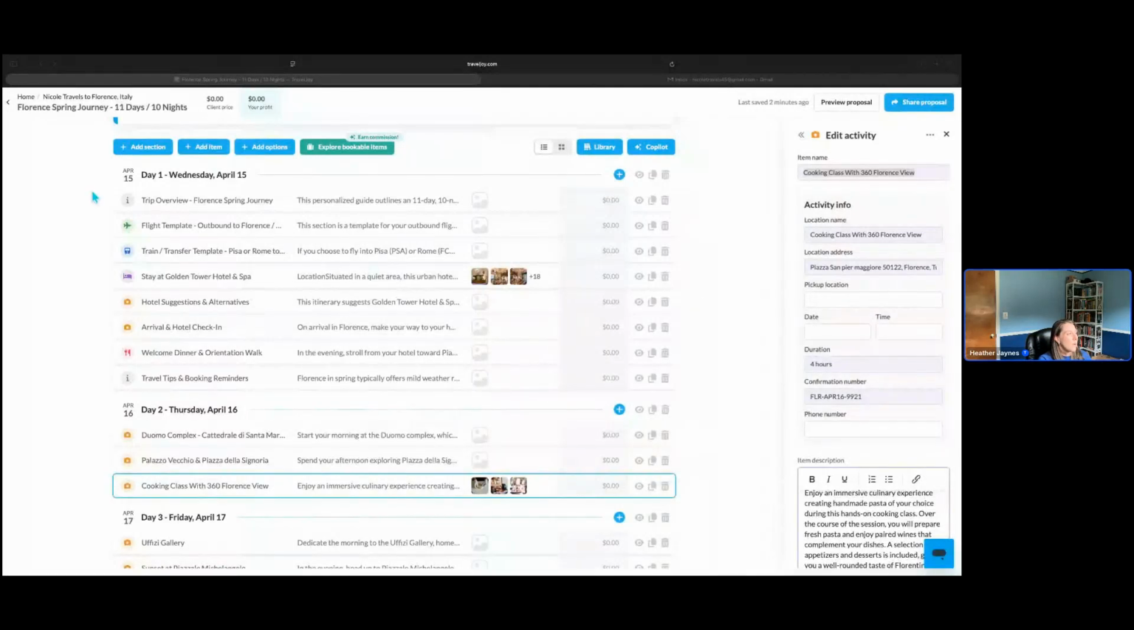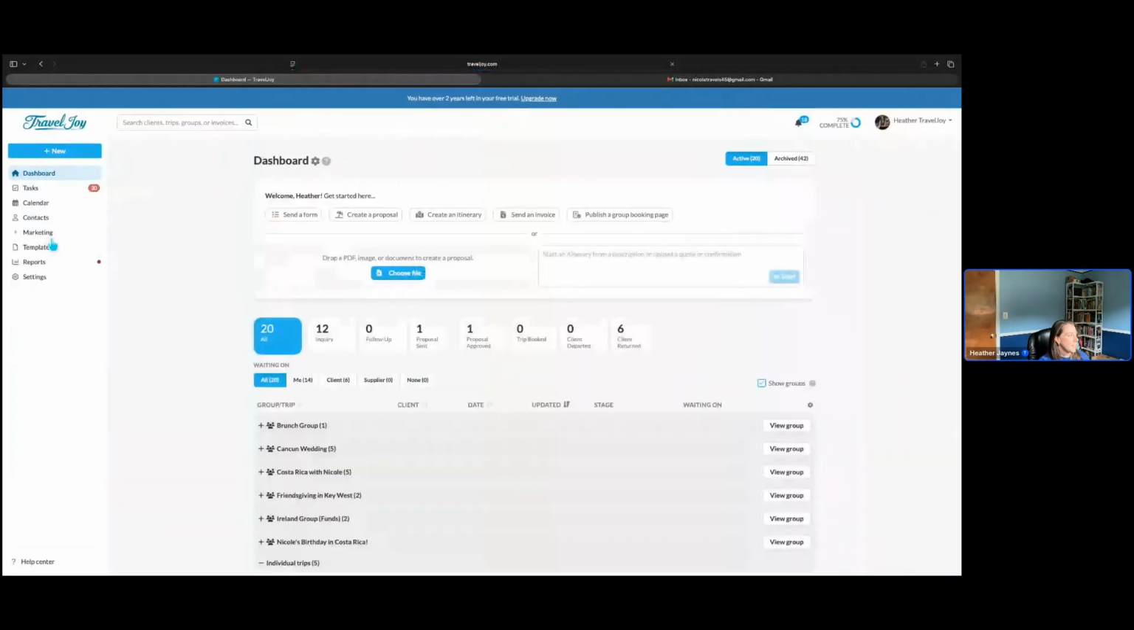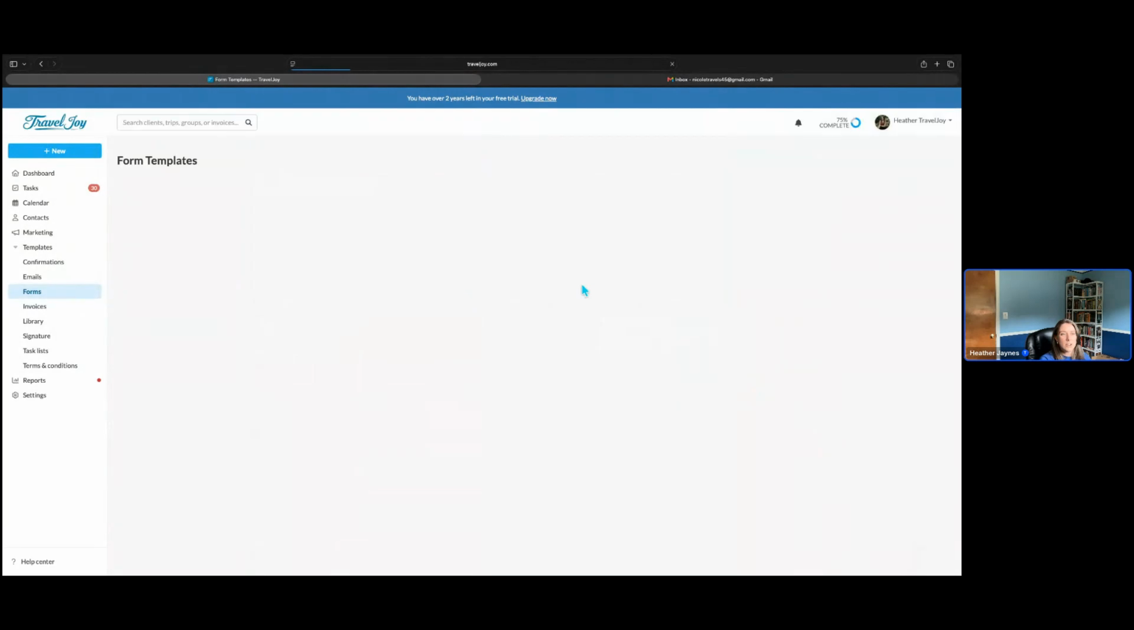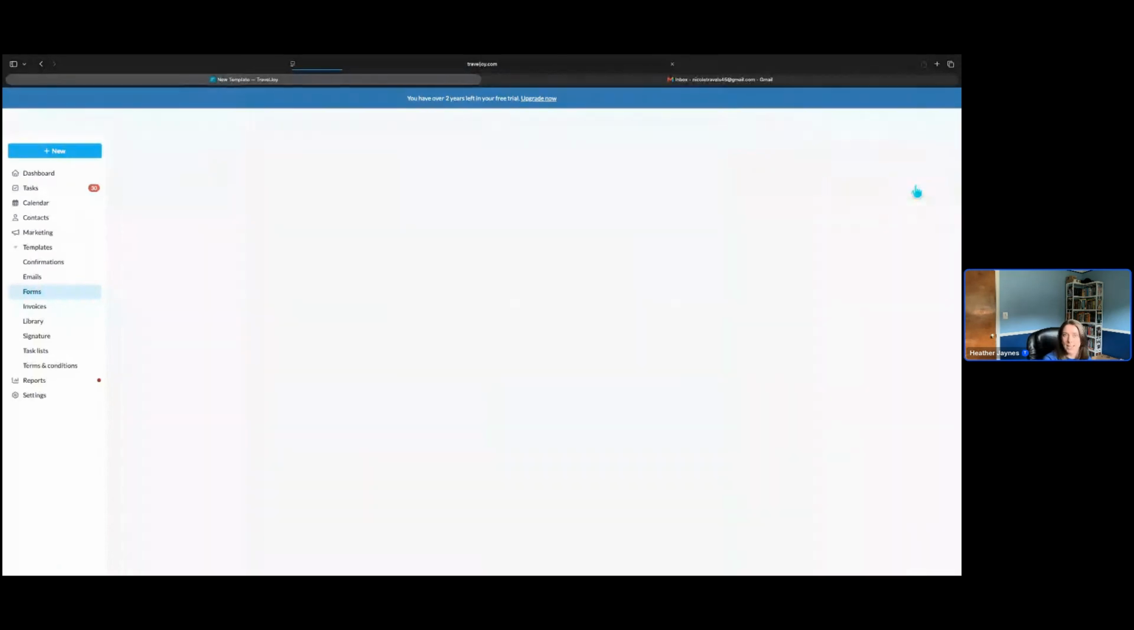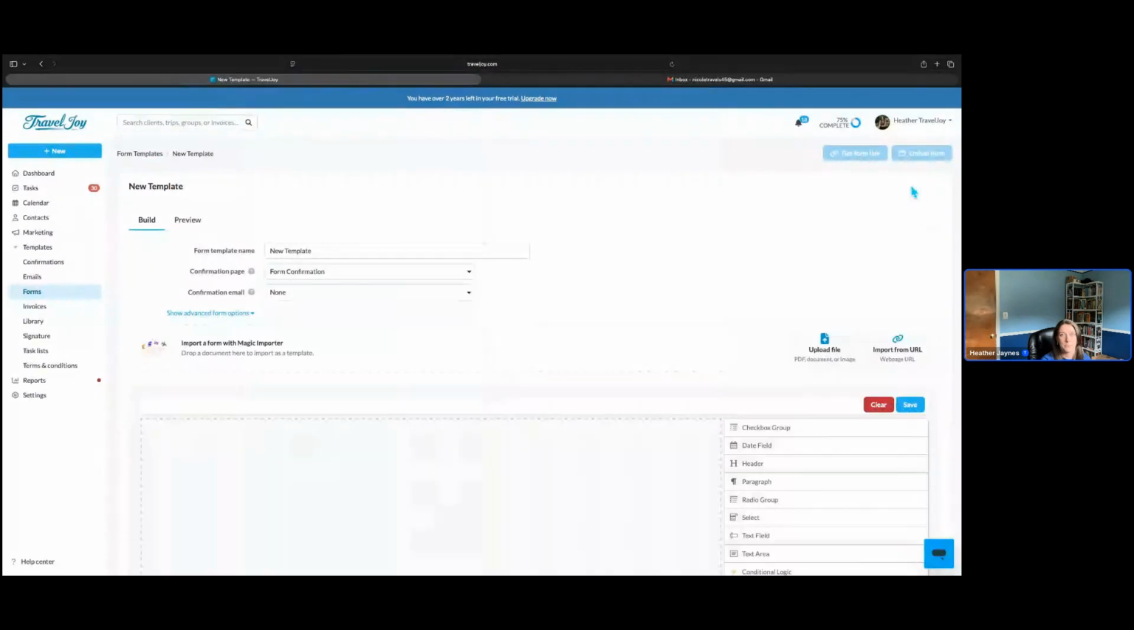All right, so now to build this form template, we're going to head back to our dashboard by clicking in the top left corner of our screen on Home. And from there, we're going to go under, on the left-hand side, Templates and Forms. Now in here, I'm going to look on the right-hand side and use the button to add template, because this is a custom form directly coming from the supplier that is special for this trip.